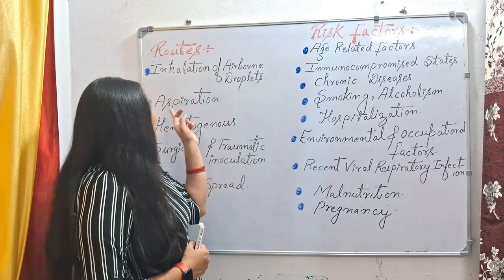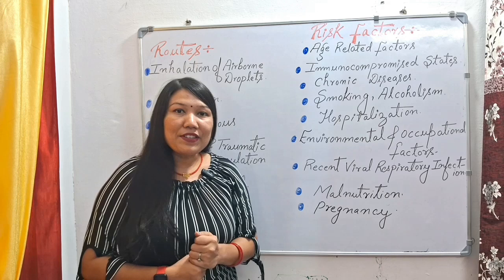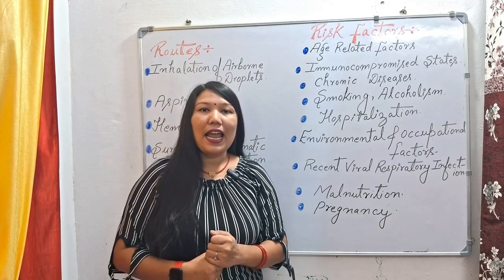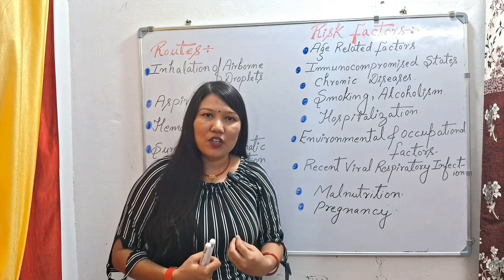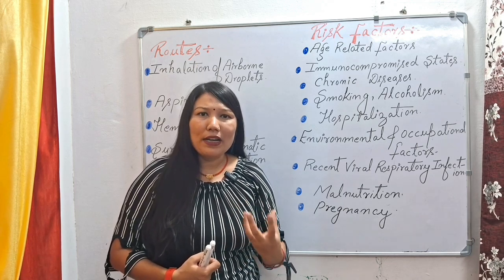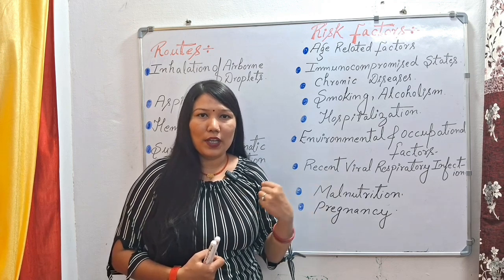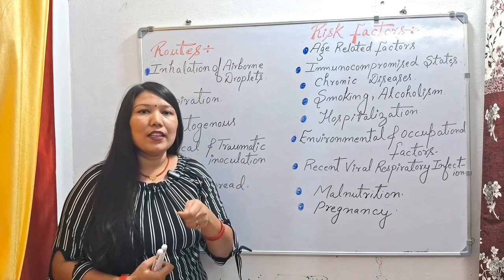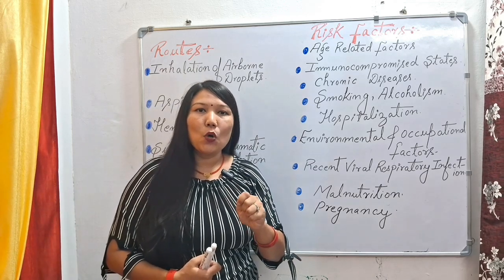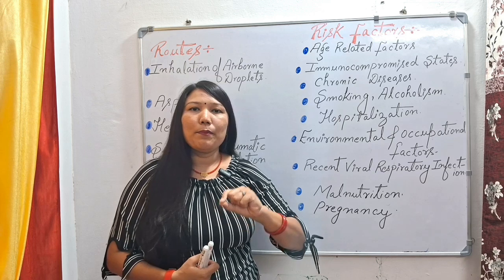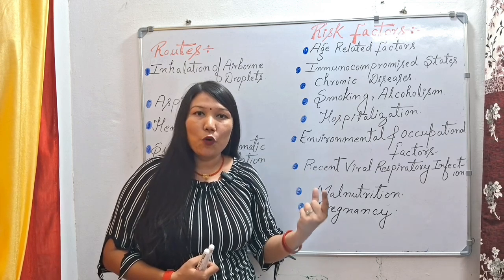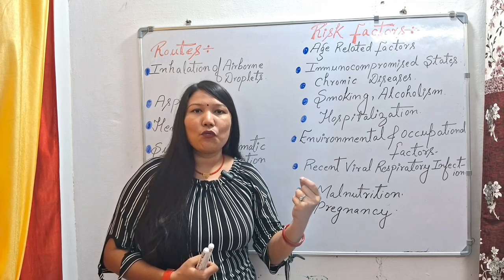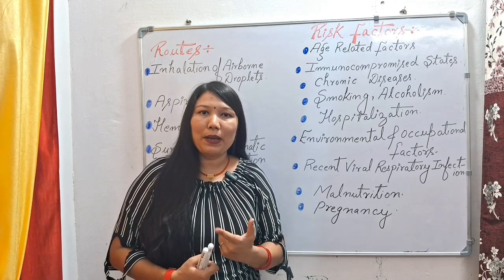Okay, next we have aspiration. Aspiration means by mistake. Okay, if by mistake we aspirate our saliva, mucus or any liquid fluid into our trachea region, then that saliva, vomit or fluid will cause pneumonia in the patient. Okay, and the best example of aspiration is when we are talking while eating food. That food by mistake goes into the trachea, and in that food particle there are various microorganisms present like bacteria, viruses, fungi. Again this food particle will cause a pneumonia condition in the patient.